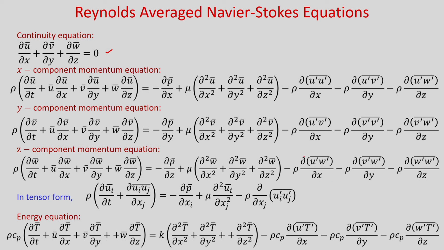Okay. So, now these three equations you can write in tensor form as ρ ∂ūi/∂t + ∂(ui uj)‾/∂xj is equal to minus ∂p̄/∂xi + μ ∂²ūi/∂xj² minus ρ ∂/∂xj (ui'uj')‾. Okay. So, you can see this is the additional term, and in the energy equation also you can see these are the additional terms.